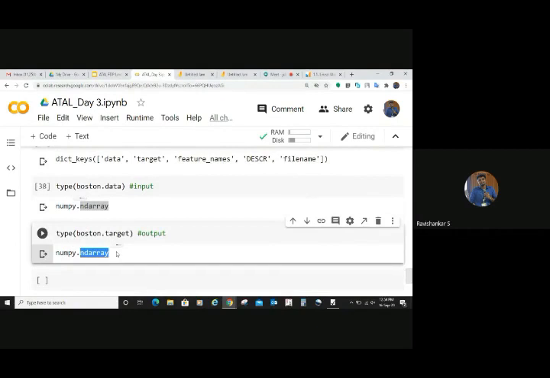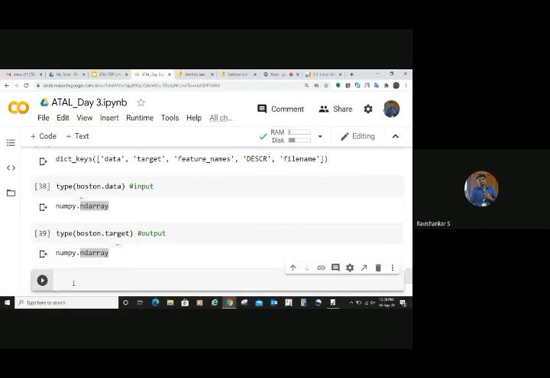I told you the scikit-learn will work. The scikit-learn functions will work only if you have the input and output all the things as NumPy arrays or pandas data frame. Otherwise, it will not work. Okay, I hope you understood this concept.